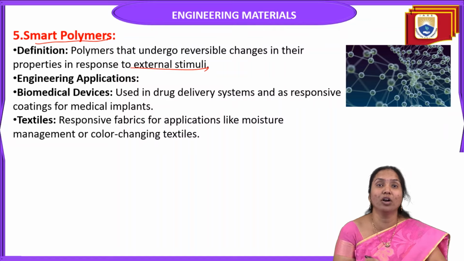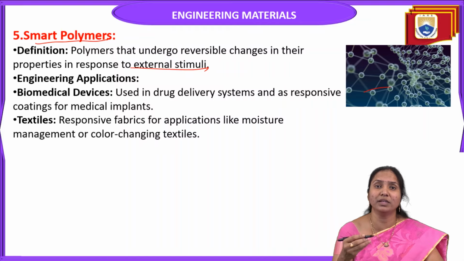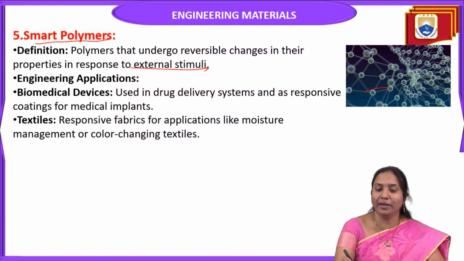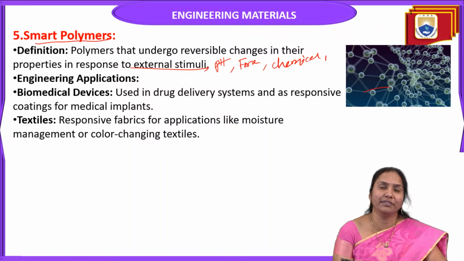So what is the meaning of smart polymer? A polymer that undergoes reversible changes in its properties. It is one of the best examples of a smart material, because smart materials have properties that can change with environmental conditions or external stimuli. In the same way, smart polymers undergo reversible changes in their properties in response to external stimuli, meaning external conditions such as pH, force, chemical compounds or physical factors.